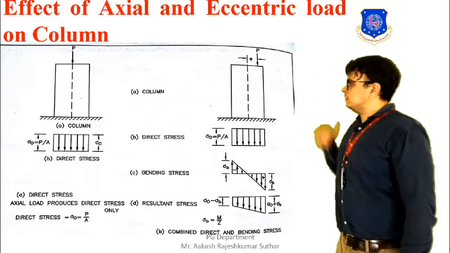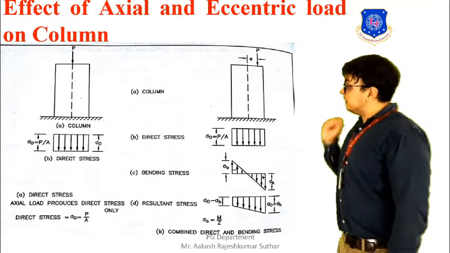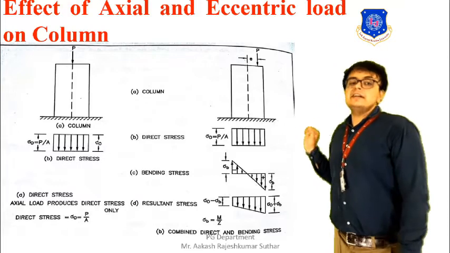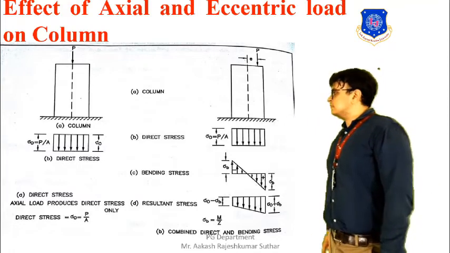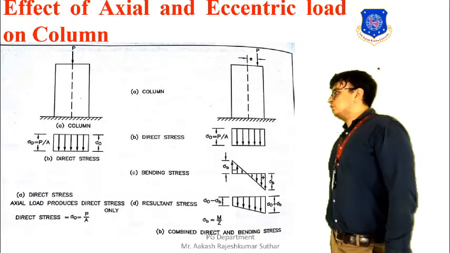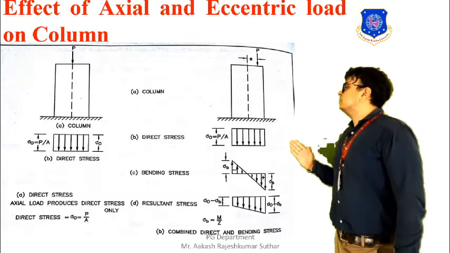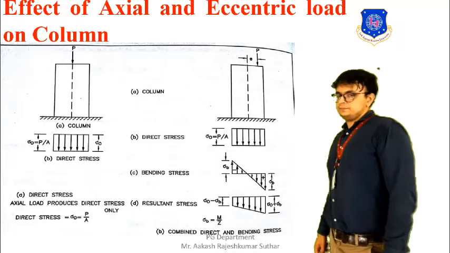You can see in figure A, we have the load P acting at the exact center of the column, at the centroid. The dotted line is the centroid of the column. At that point the P load is acting. So in this case we will be considering the column under axial loading.